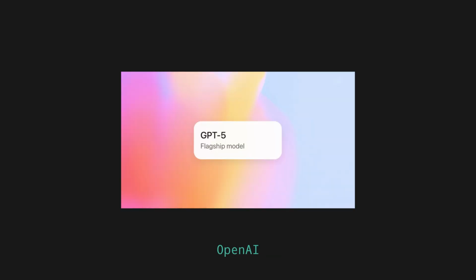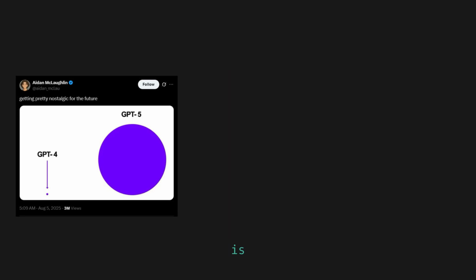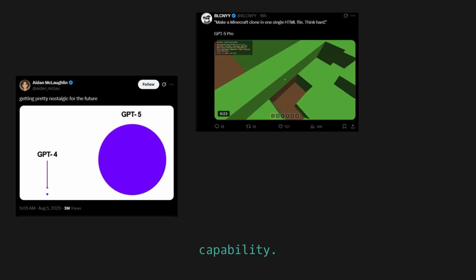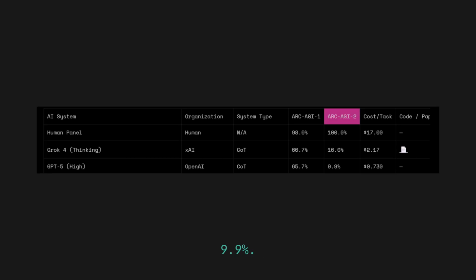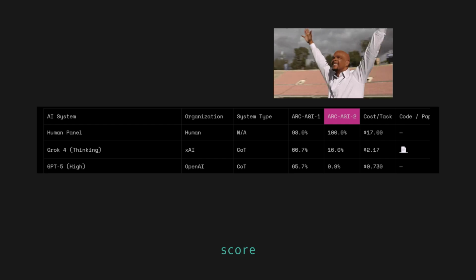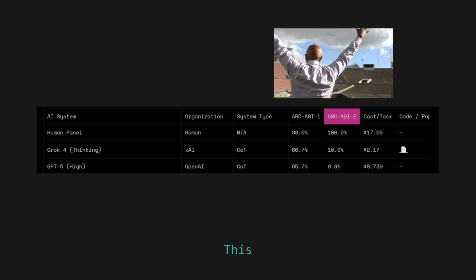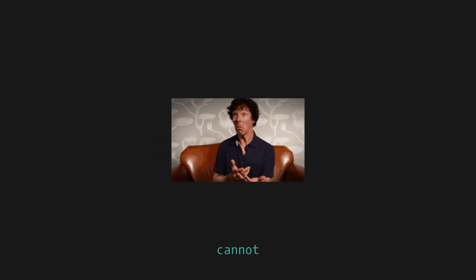Which brings us to today, August 12, 2025. About 10 days ago, OpenAI announced GPT5. The hype is immense, with claims of unprecedented reasoning and capability. But the new results on the ARC-AGI 2 leaderboard tell a more sober story. The brand new state-of-the-art GPT5 scored just 9.9%. For context, the average human score on this benchmark is nearly 100%. This is the perfect illustration of our theme today. A model that can likely write a flawless PhD-level thesis on quantum physics cannot solve simple visual puzzles that are intuitive to a human.